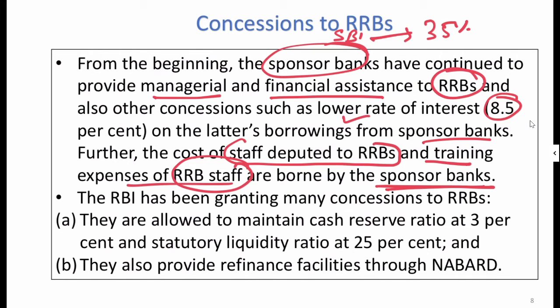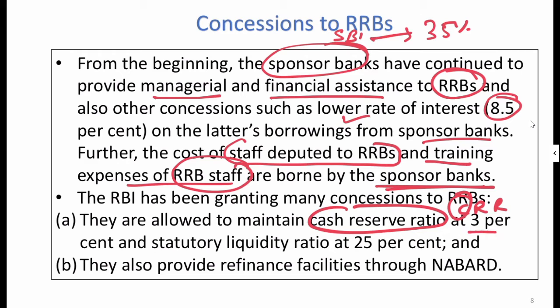Now the RBI has been granting many concessions apart from the sponsor bank. So what are the concessions that have been provided by the central bank? Number one, they are allowed to maintain cash reserve ratio. Now in the previous classes we have learnt about the cash reserve ratio. Previous classes में हमने इसको डिटेल में पढ़ा है. I hope you remember what is CRR, जो पैसा सेंट्रल बैंक के पास रखवाया जाता है.